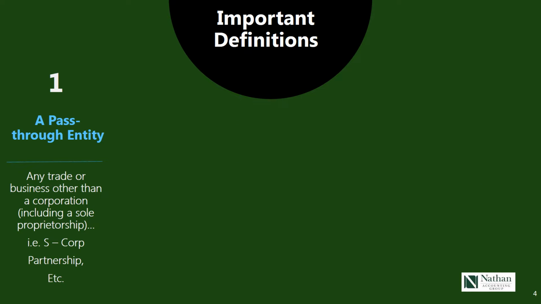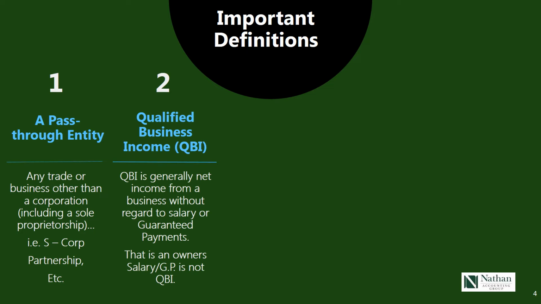Here are 5 important definitions. What is a pass-through entity? That's any trade or business other than a corporation. So it would include any business other than a corporation, including a sole proprietorship, which is a new definition, sole proprietorship being considered a pass-through entity. S corporation and partnership you would expect. Qualified business income, or what we refer to as QBI, is generally the income from a business without regard to the salary or guaranteed payments. That is, an owner's salary or guaranteed payment is not considered QBI.